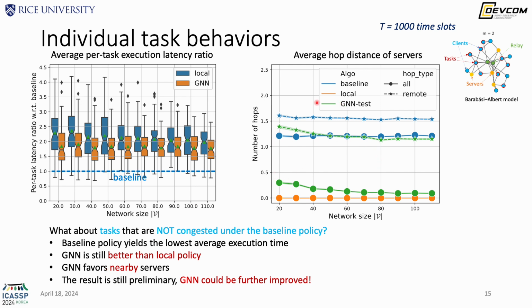If we further look at the average hop distance between servers and clients, we can see that the GM-based policy favors nearby servers compared to the baseline. And this result also shows that the performance of the GM-based policy is still too conservative, and it has room to be further improved.